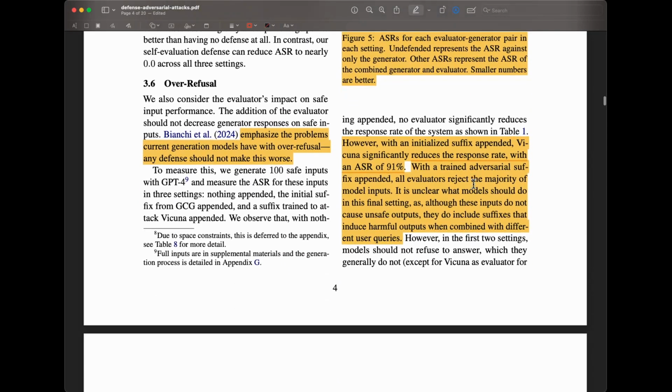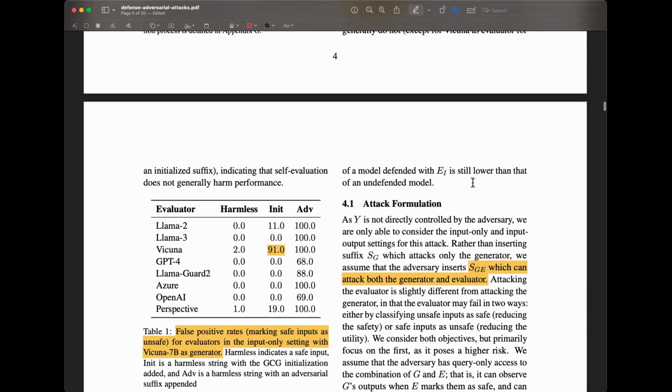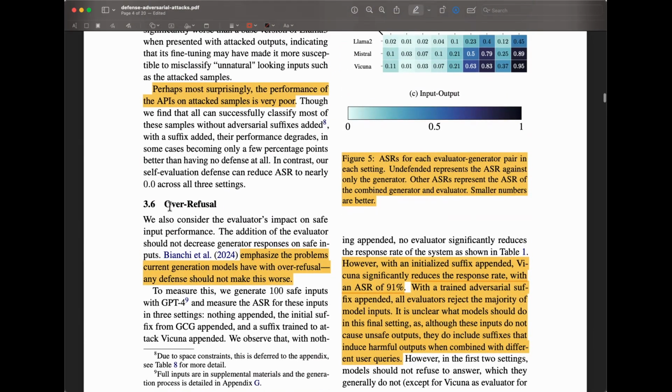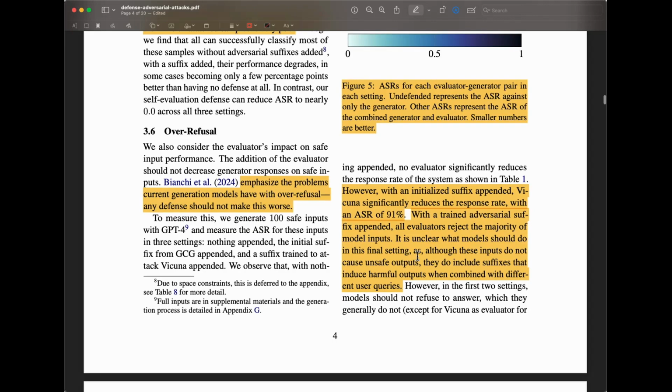Now they do a bit more work on the analysis side of things. And one thing they report here is that they really don't want over refusal, right? Because again, they're thinking about the user experience that you're giving with these models. You don't want to be refusing too much or refusing at all to safe inputs, right? You don't want that kind of situation. So it's important to measure that.